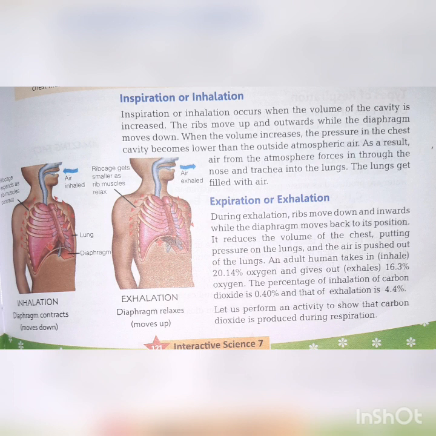Diaphragm, as you all know, is the muscular cavity that is present below the ribs. So what is the process? During inhalation, the volume of the cavity is increased, the ribs move upward and outwards, and the diaphragm moves down. The volume is increased, the pressure in the chest cavity becomes lower than the outside atmospheric pressure, and as a result, air from the atmosphere forces in through the nose and trachea, and the lungs get filled with air.